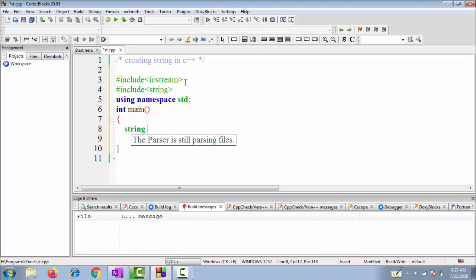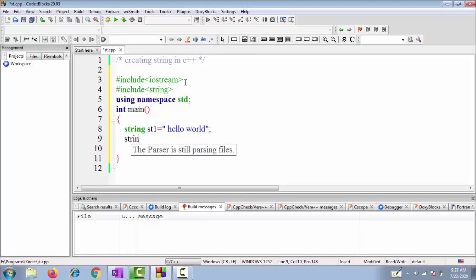Now we'll initialize the string. This string is a derived data type, and we'll write st1 is equal to "hello world", and again we'll create a string, string st2 is equal to "C++ is better than C". We have just initialized these messages. Now we want to print these two messages.